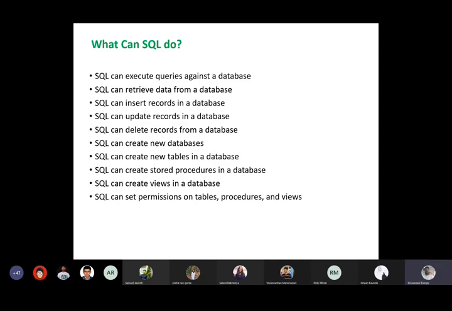So it should be possible for you to update the records in a database, and it should be possible for you to delete the records from your database, right? So insertion, deletion, updation operation, and the retrieval of data from your database, they come under the category data manipulation language, right? So in SQL, we have three categories of languages: DDL, data definition language, which is used to define